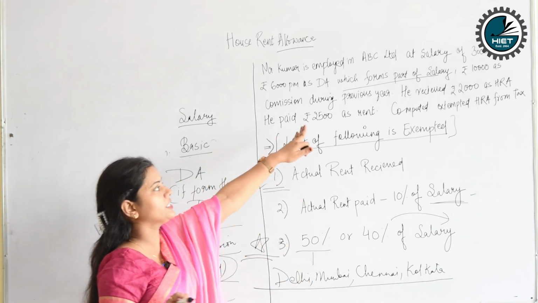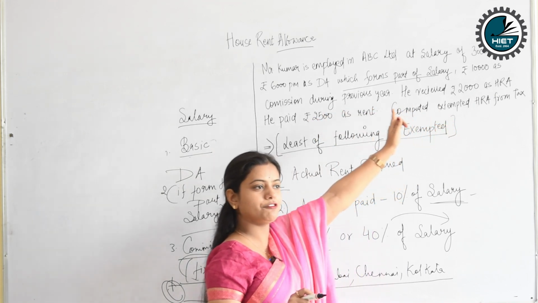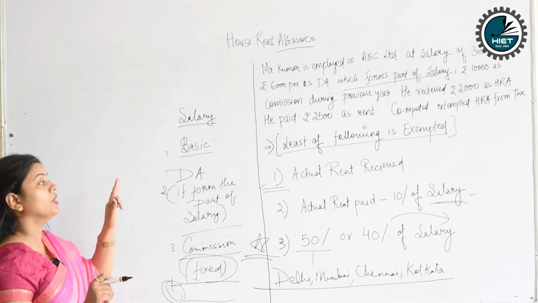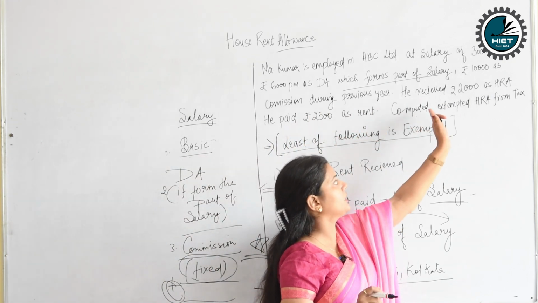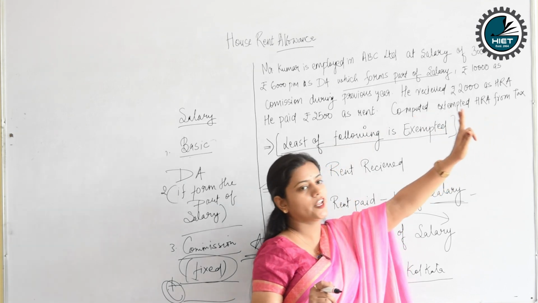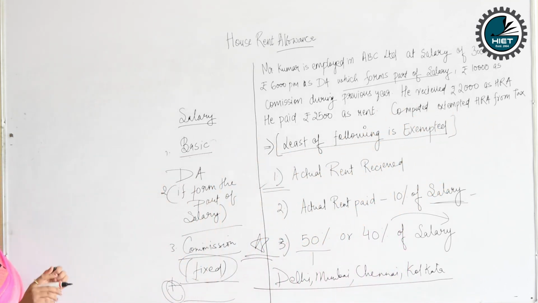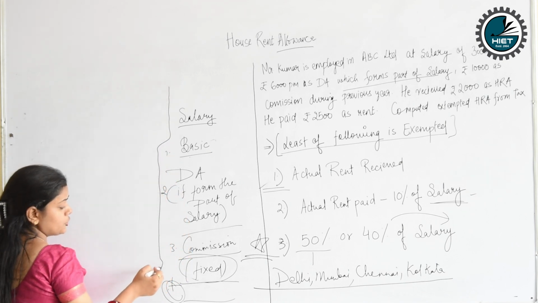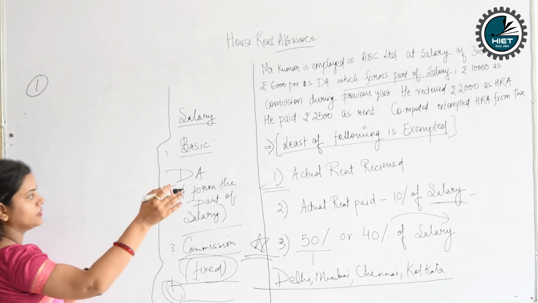See, there is a difference between the rent you pay and the HRA you receive from your employer. It may be fluctuating in nature. It may be more or it may be less. The two have no connection between them. Compute the exempted HRA from tax. So we will compute the exempted amount of house rent allowance, meaning the amount on which we don't have to pay the tax.